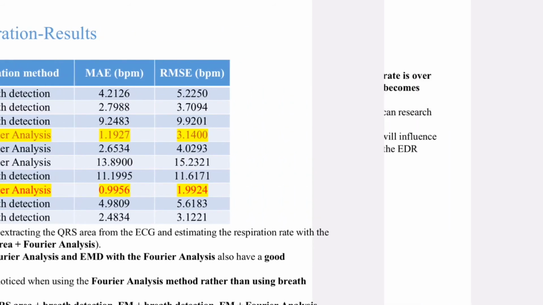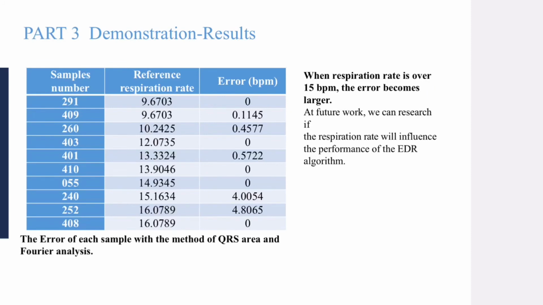For the method of extracting the QRS area from the ECG and estimating the respiration rate with Fourier analysis, the root mean square error is quite a bit larger than the mean absolute error, which means some of the samples have a larger error compared with the mean absolute error. When analyzing the error of each sample, shown in this table, the most inaccurate results are sample number 214 and sample number 252, with a reference respiration rate over 15, which is relatively larger than other samples. For future work, we can research whether the respiration rate influences the performance of the EDR algorithms.